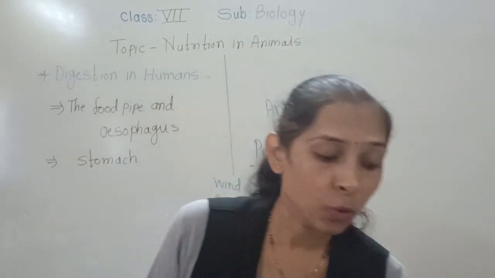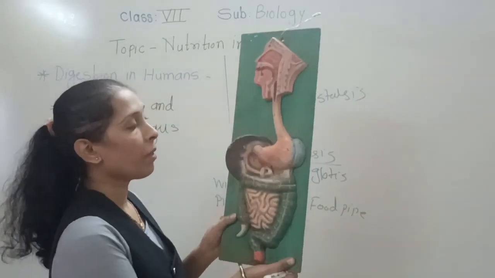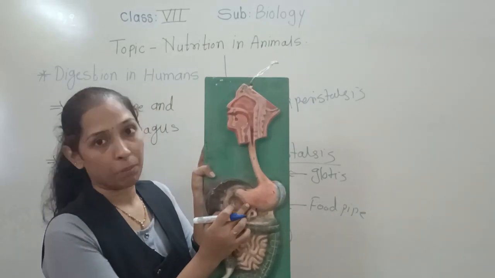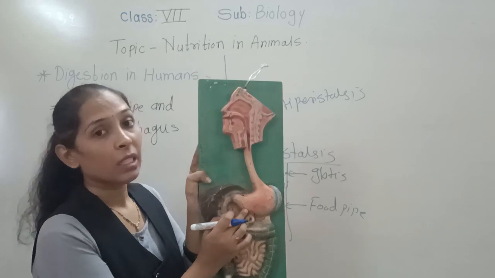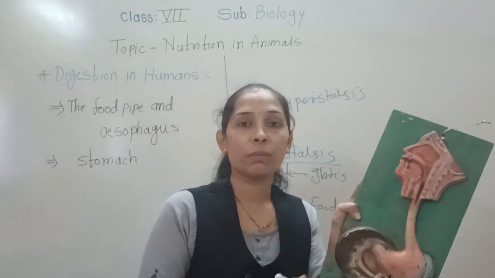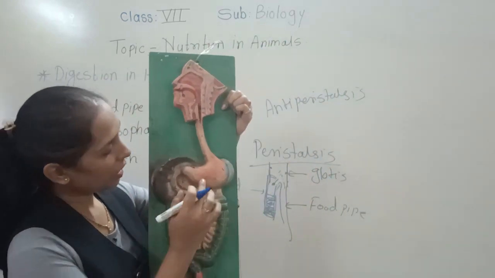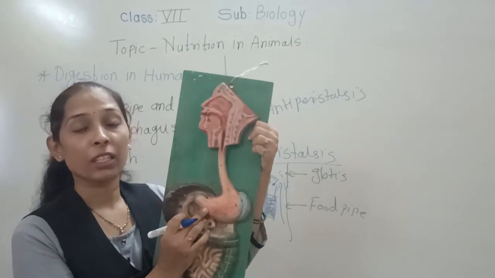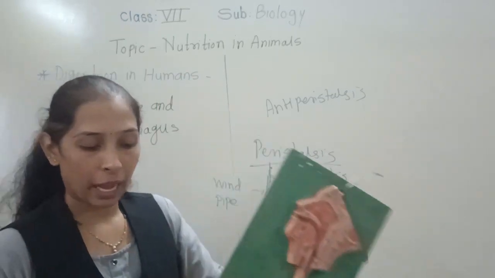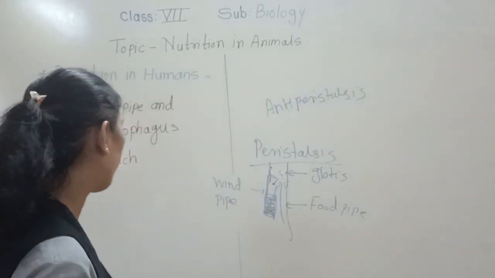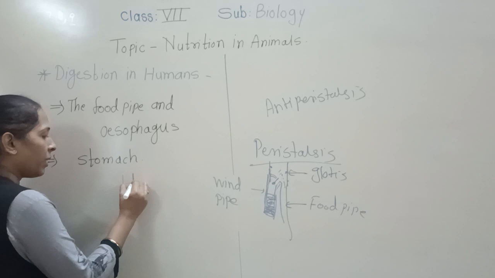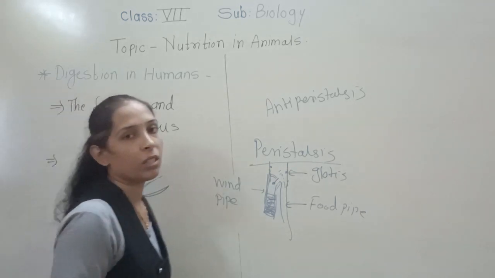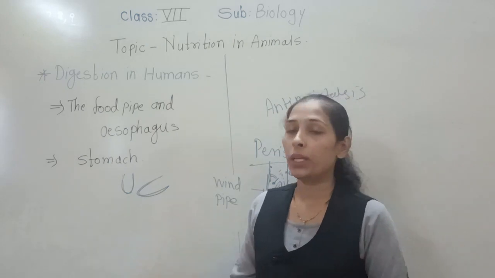Now we are going to move to the next organ of the digestive system. That is nothing but the stomach. Okay, so let's discuss the stomach. So see, my dear students, see the proper shape of the stomach. This stomach has the shape of the alphabet U. Alphabet what? U. Flattened U, we can say. Okay, so the stomach has a flattened U-like shape.